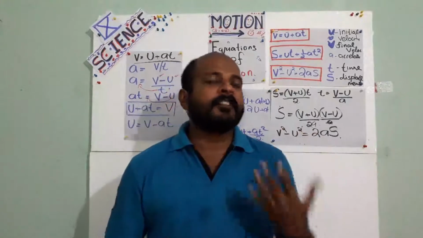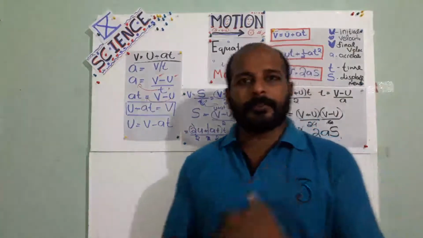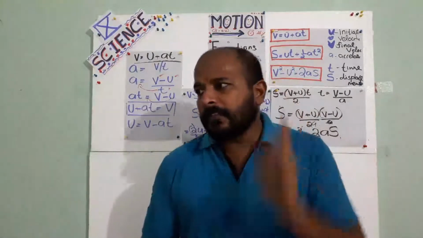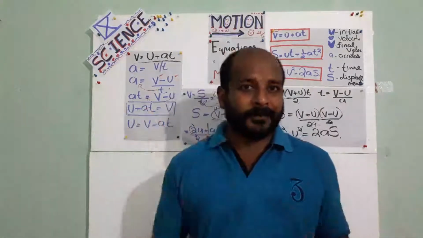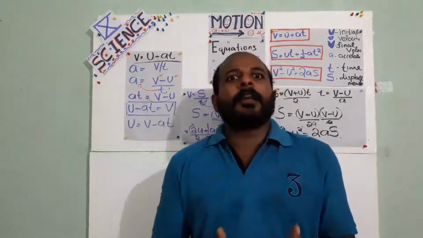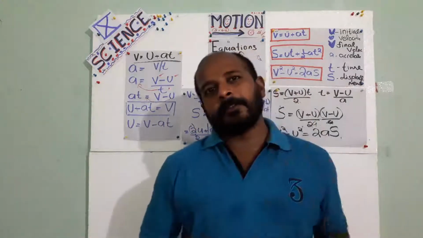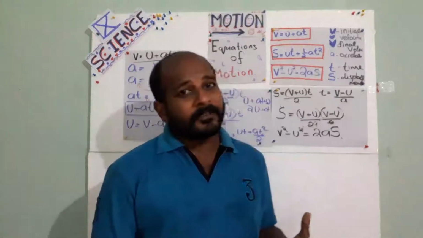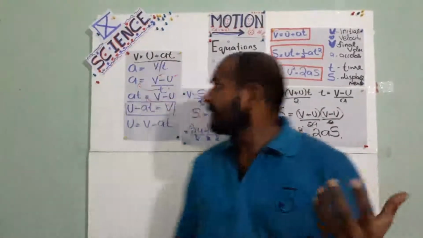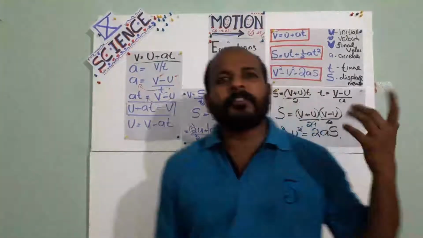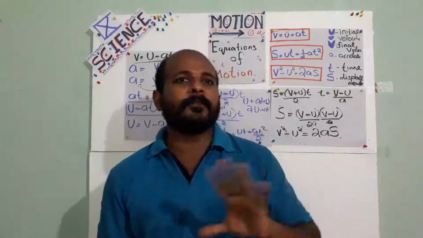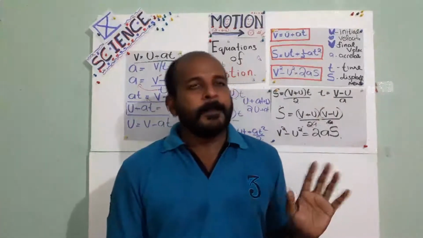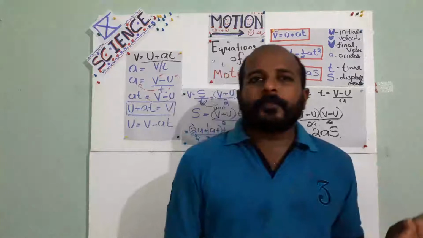So next class we will solve it in the graphical method. Keep in mind, in the graphical method we are using only one graph, called the velocity-time graph, because the area of that graph will give us displacement. If you get displacement, velocity is already there, time is already there, so we can easily find acceleration and also displacement. So that single graph will give the values of all these things. Okay, so that's for today.